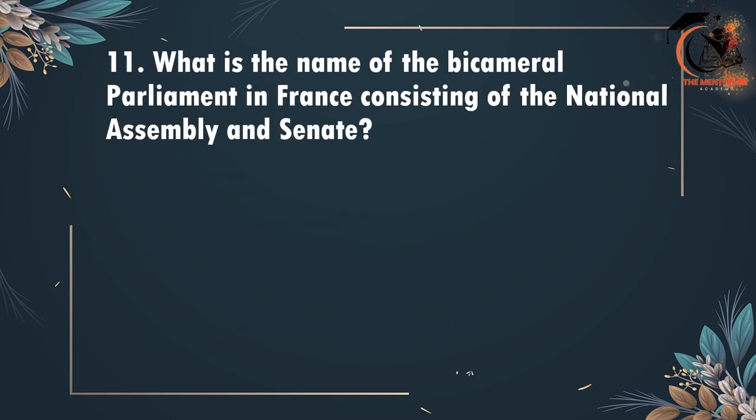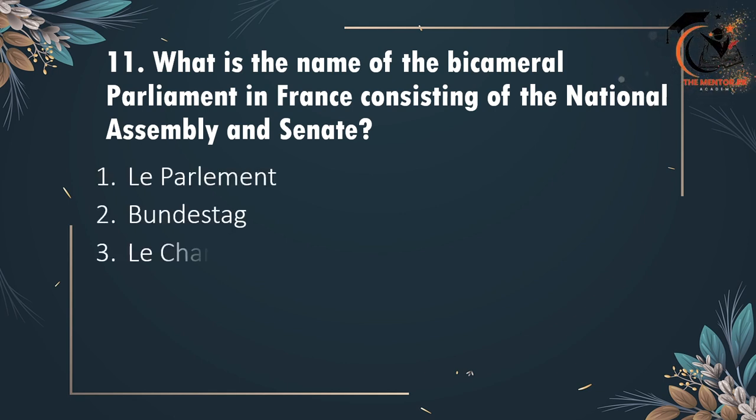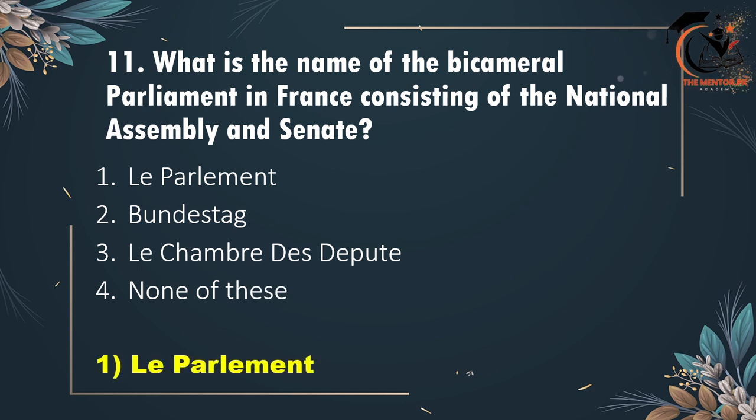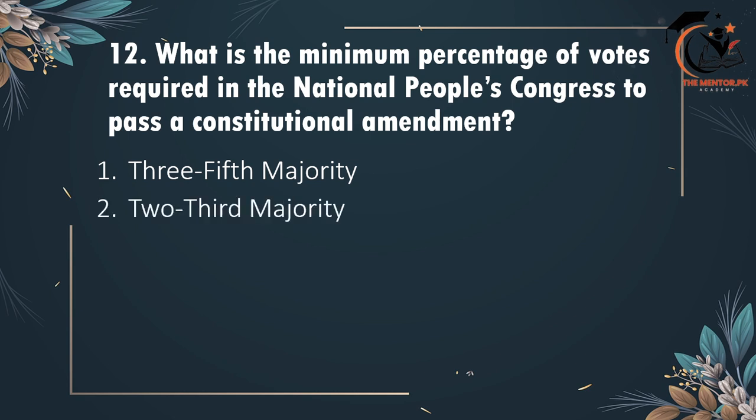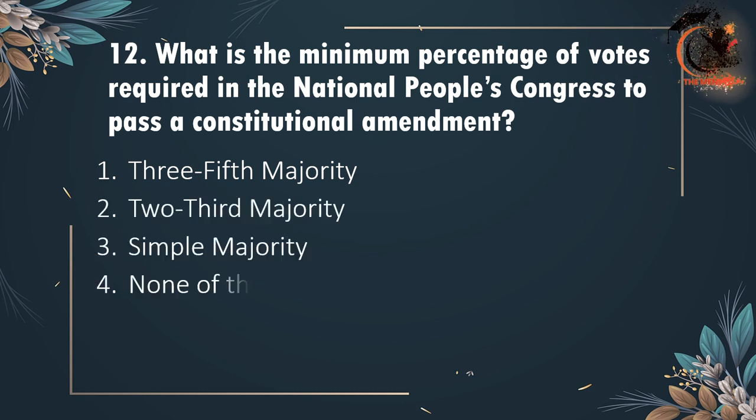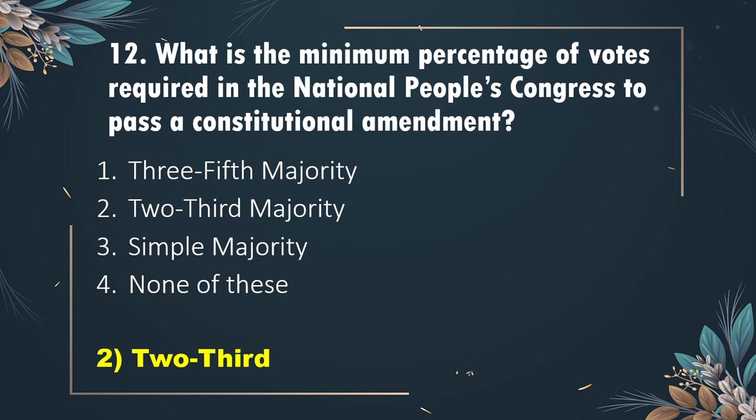What is the name of the bicameral parliament in France consisting of the National Assembly and Senate? Le Parlement, Bundestag, Le Chambre des Députés or none of these. Correct option option 1 Le Parlement. 12th, what is the minimum percentage of the votes required in the National People's Congress of China to pass a constitutional amendment? 3/5 majority, 2/3 majority, simple majority or none of these. Correct option है option 2 2/3 majority.